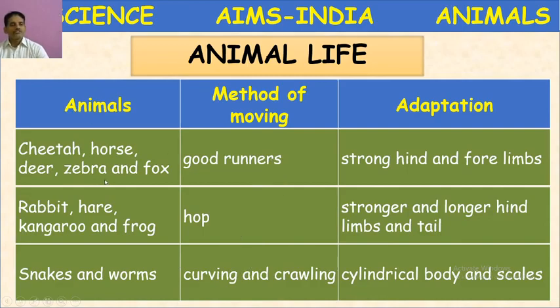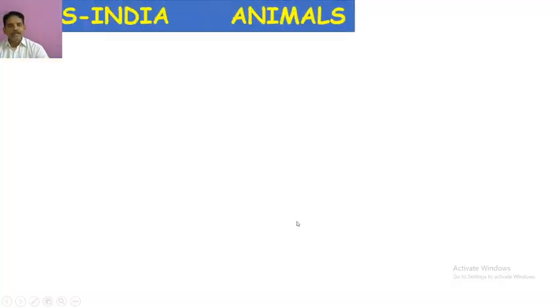Cheetah, horse, deer, zebra, and fox are good runners. Rabbit, hare, kangaroo, and frog show hopping movement. Snakes and worms show curving and crawling movement. Next,